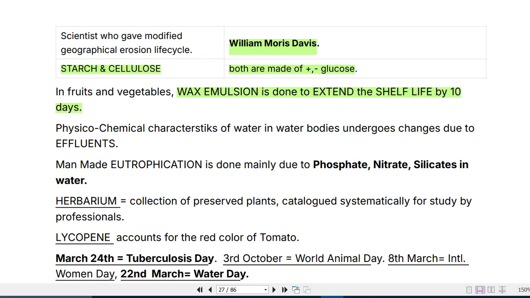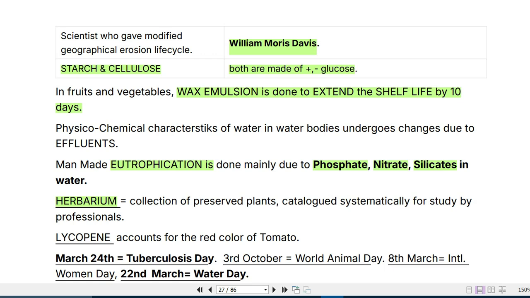Then the physiochemical characteristics of water in water bodies undergo changes due to effluents. Man-made eutrophication is caused mainly by phosphates, nitrates and silicates in the water. So the most important cause in eutrophication is that these are the phosphate, nitrate and silicates present in the water. Then we have herbarium, a collection of preserved plants cataloged systematically for study by professionals. So that's a catalog of preserved plants, that is herbarium, for research purposes. Eutrophication involves pollution of water by phosphates, nitrates and silicates, right?